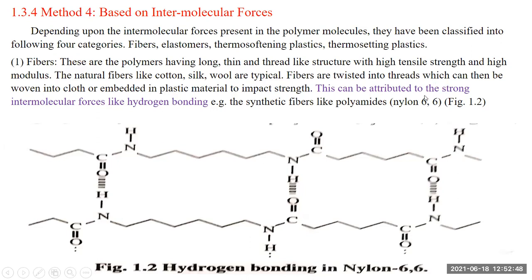They are twisted into thread, can be woven into cloth, or embedded into plastic material. It gives strength to that polymer. This can be attributed to the strong intermolecular force, and this force is given by hydrogen bonding. This hydrogen bonding is shown here by a polyamide polymer like nylon 66. This is the hydrogen bonding present in the amide molecule, and that is the polyamide polymer, nylon 66. There is hydrogen bonding present in this nylon 66.